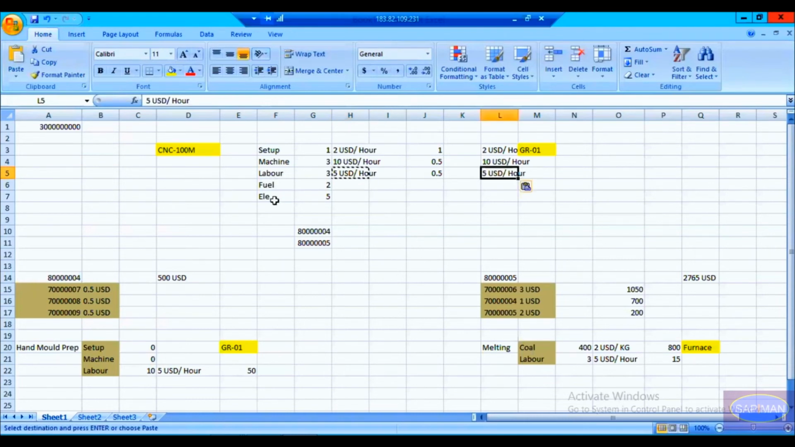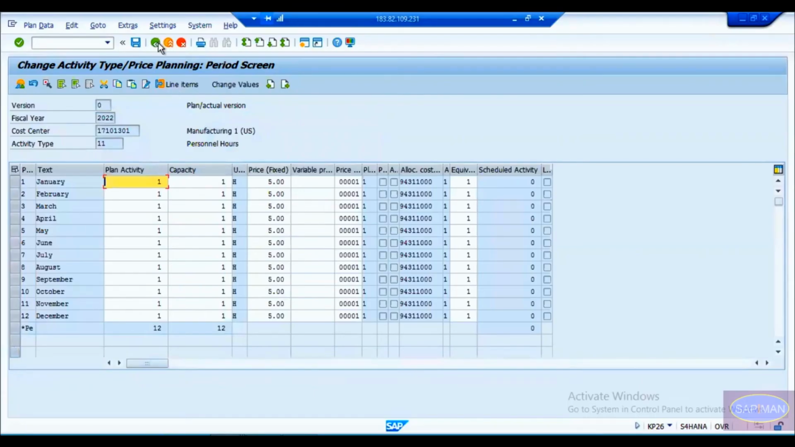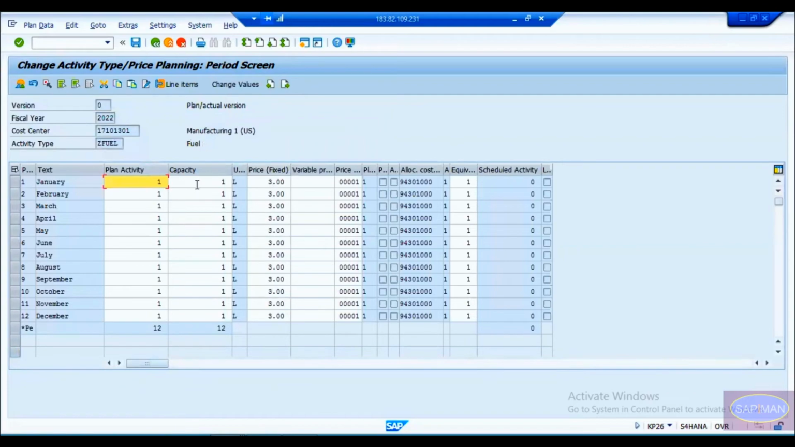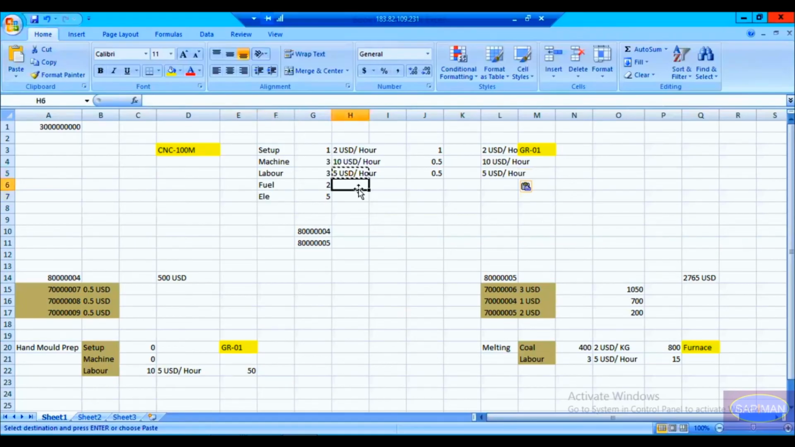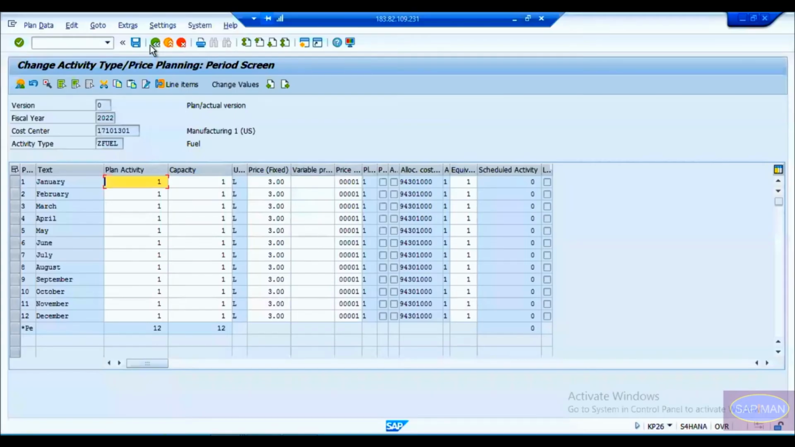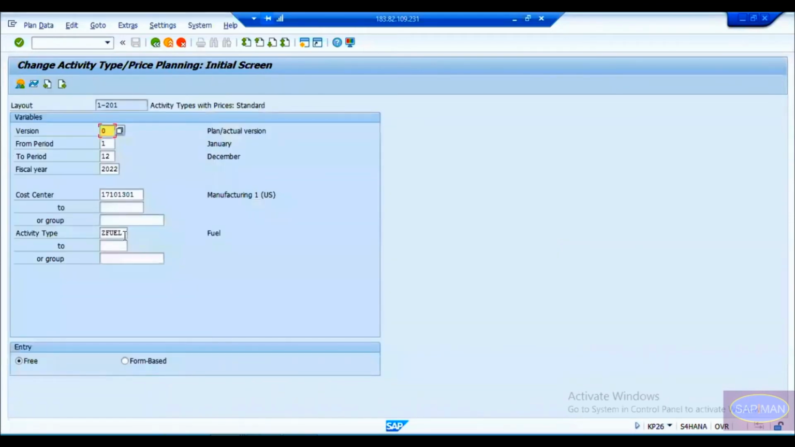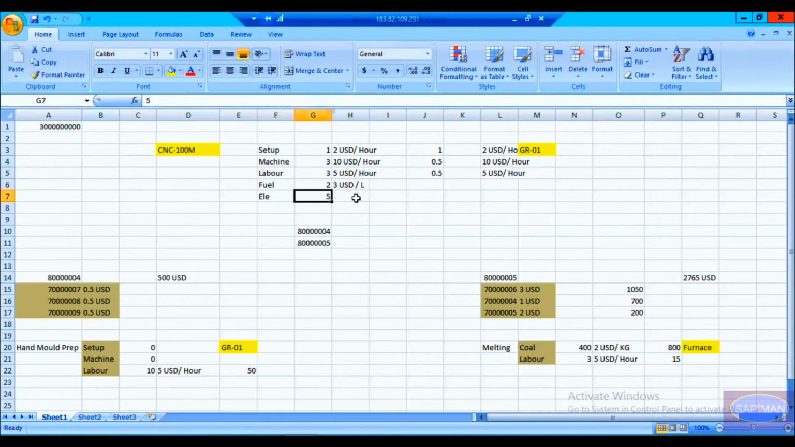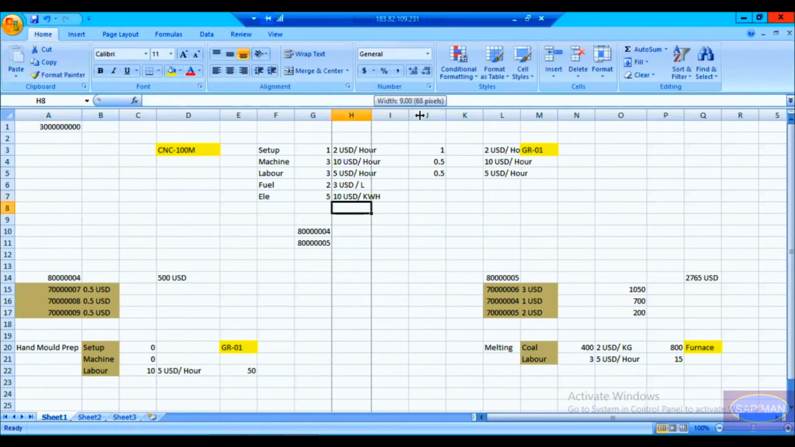Now the remaining are fuel and electricity. Let us go and check the fuel and electricity immediately. So fuel, it is 3 USD per liter. Okay, so 3 USD per liter. And for electricity, again we will check. It is 10 USD per kilowatt hour. 10 USD per kilowatt hour. Okay, now we will see the quantity calculation. For one product, what would be our cost?